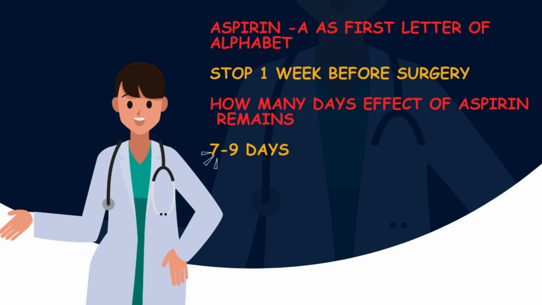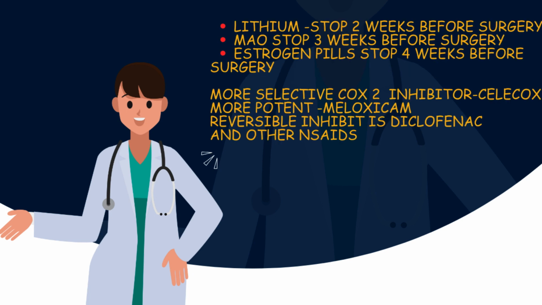The other drugs you need to remember are lithium, which must be stopped 2 weeks before surgery. Remember, L is formed by 2 straight lines. Monoamine oxidase inhibitors must be stopped 3 weeks before surgery, which can be remembered as MAO has 3 letters. Estrogen pills are stopped 4 weeks before surgery. Remember, E is formed by 4 straight lines.